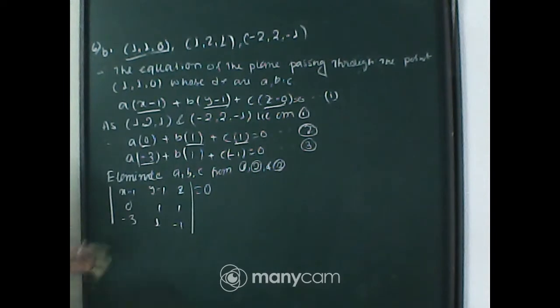Now look, this is a determinant of order 3. If I expand this determinant, we will have the equation of the plane.